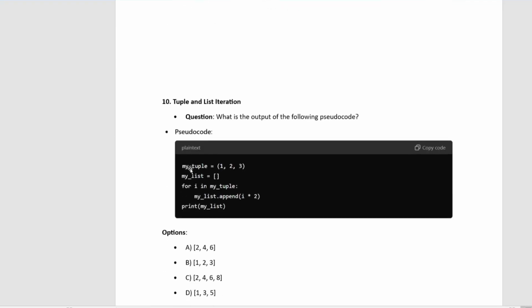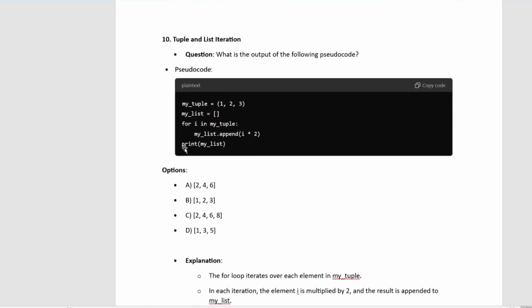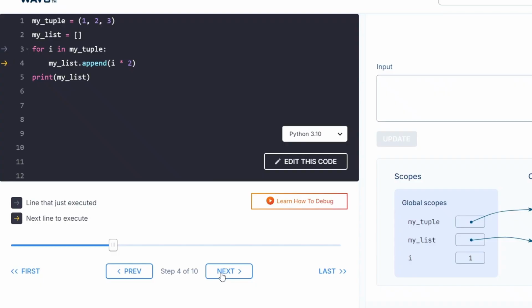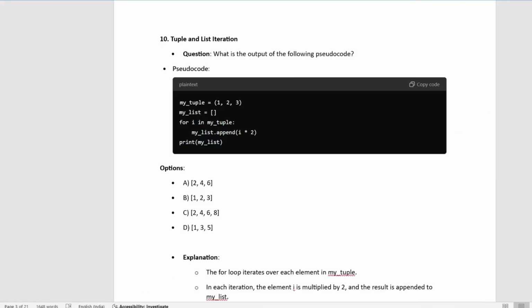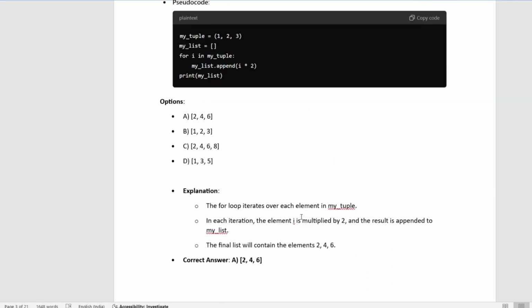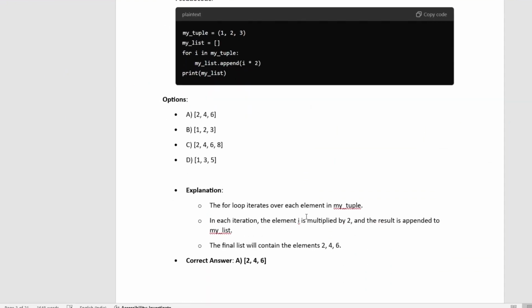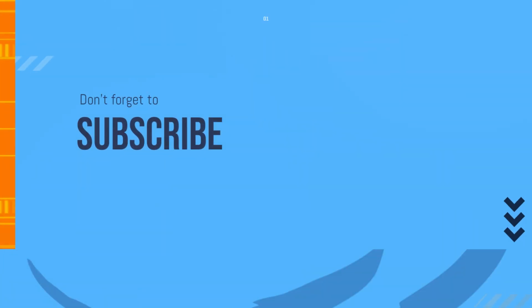Okay, let us go to the 10th question. It is based on tuple and list iteration. The 0 index is i value 1. Append means i into 2, so it will be multiplied. So these are the basics: 2, 4, and 6. This value is also in a tuple, and it is printed as a tuple. My list is given as an empty list. It will be 2, 4, 6, and it will be given in a tuple.